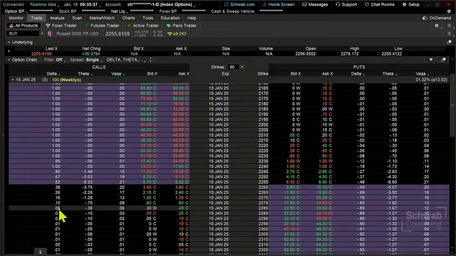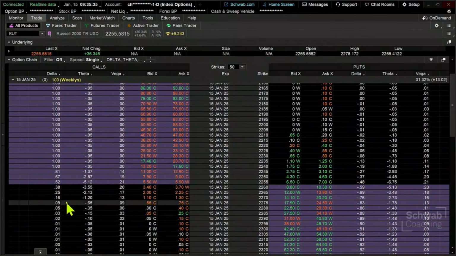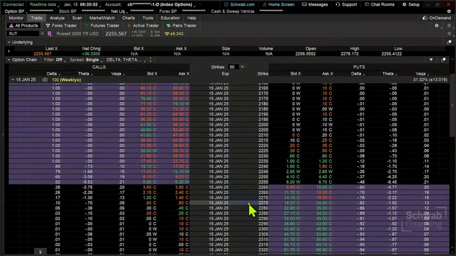Very quickly on the day of expiration, delta is going to be either 1 or 0. You can see what's going on here: we're further out of the money, so that delta is getting closer to 0, with less directional sensitivity, which to a certain extent isn't what we want here. At the same time, we want to collect enough premium for this. So we might even come inside that range a little bit and go to the 2275 strike, but the idea is that we're taking this trade from the perspective of not being assigned early.